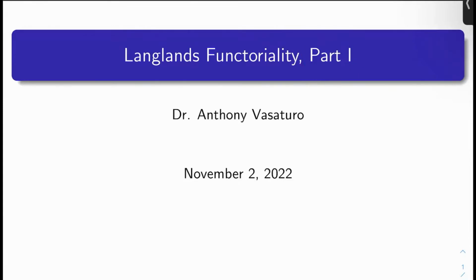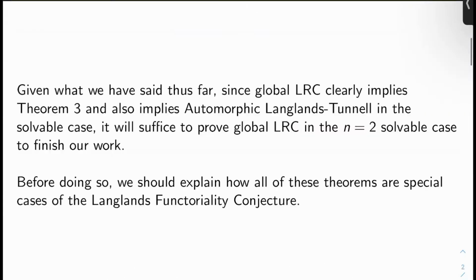So reality check, where are we? Given what we've said so far in chapter 6 of my notes, since global LRC clearly implies both all of the versions of theorem 3 that we've stated so far, and also automorphic Langlands tunnel in the solvable case, it should then suffice to prove global LRC, Langlands reciprocity, in the n equals 2 solvable case to finish our job, to finish the proof of automorphic Langlands tunnel in a sense.